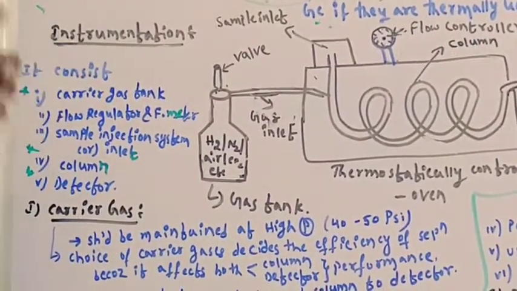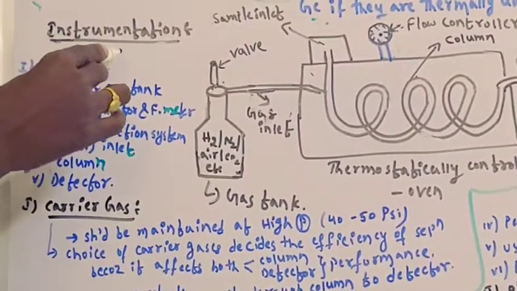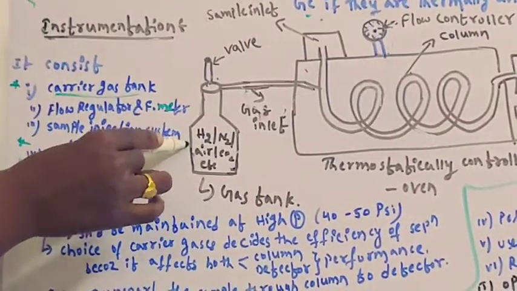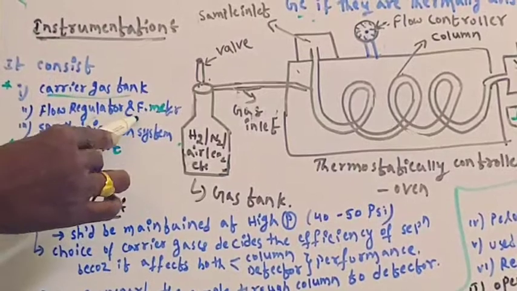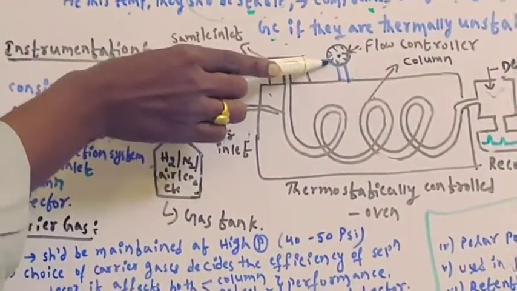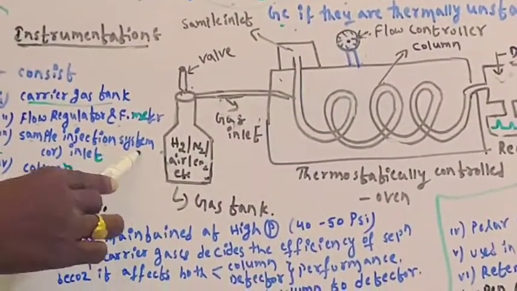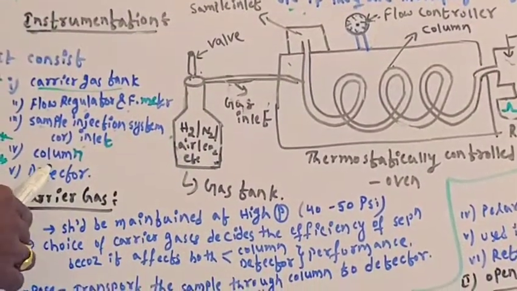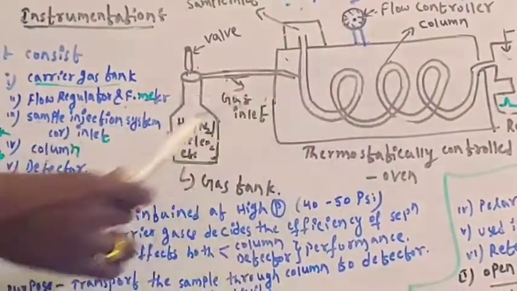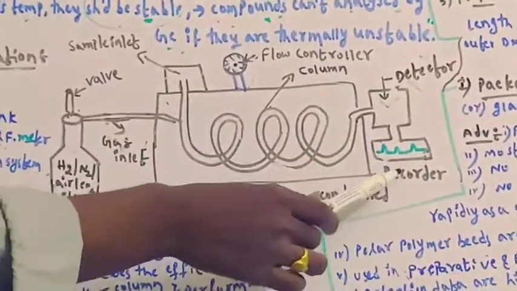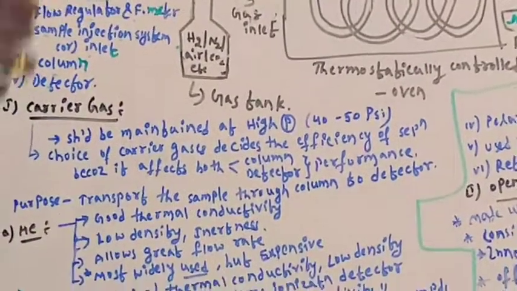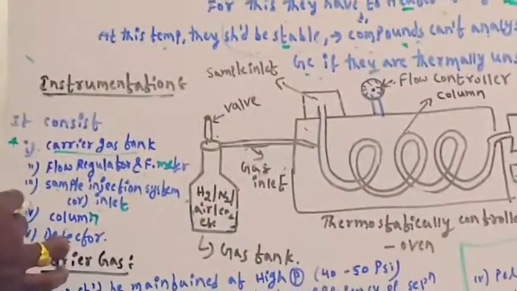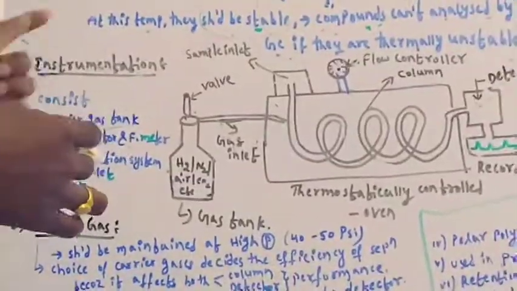Then instrumentation. Gas chromatography consists of the following parts: the carrier gas tank, the flow regulator or flow meter, the sample injection system or sample inlet, the column, the detector, and the recorder. These six parts make up gas chromatography. Among these, the main parts are the carrier gas, column, and detector. These are the main important parts of gas chromatography.